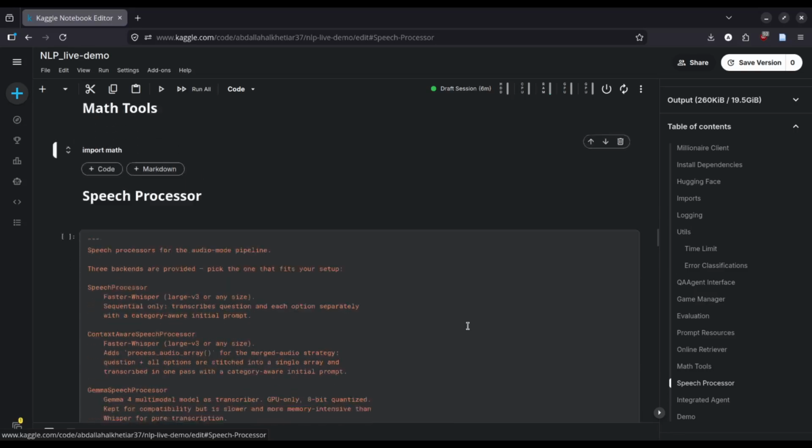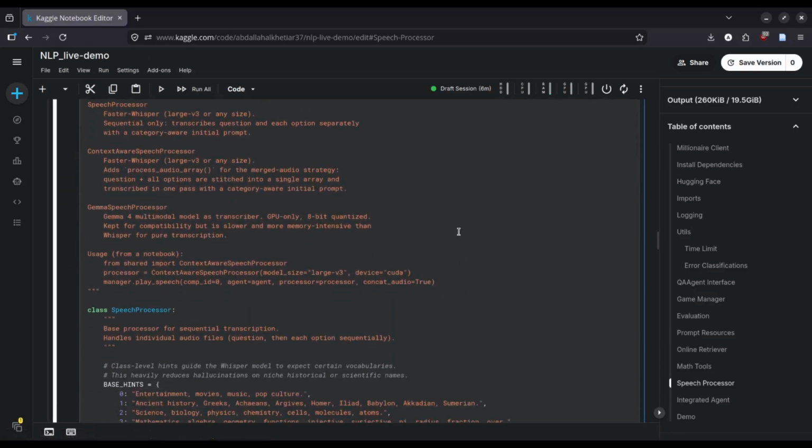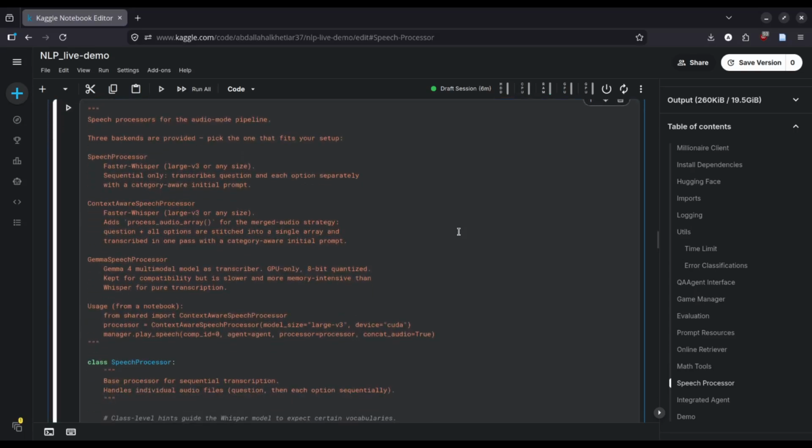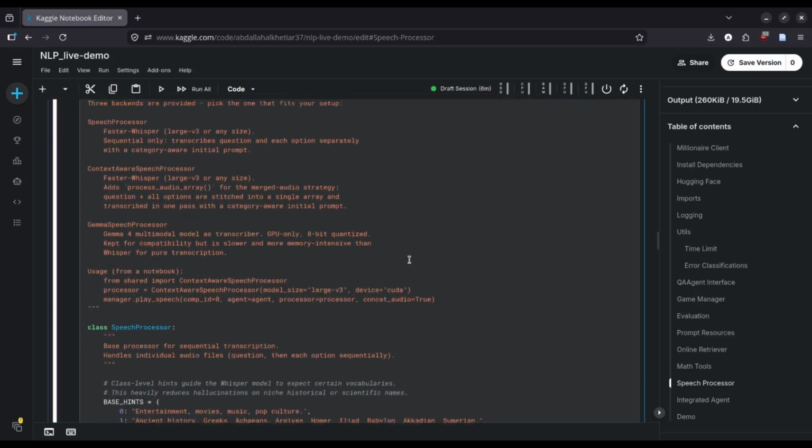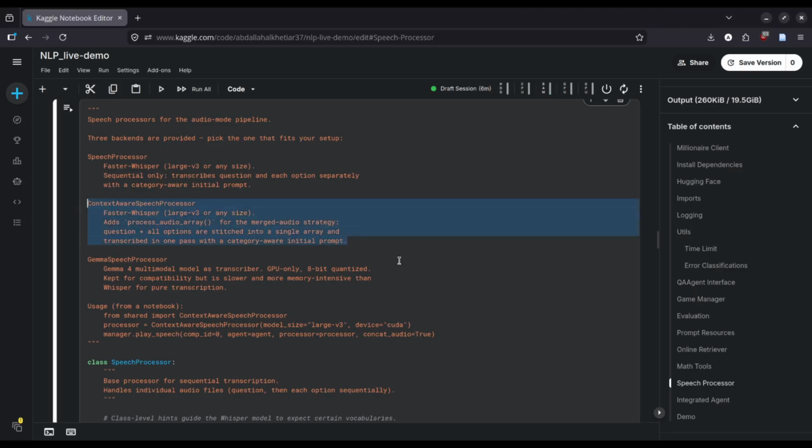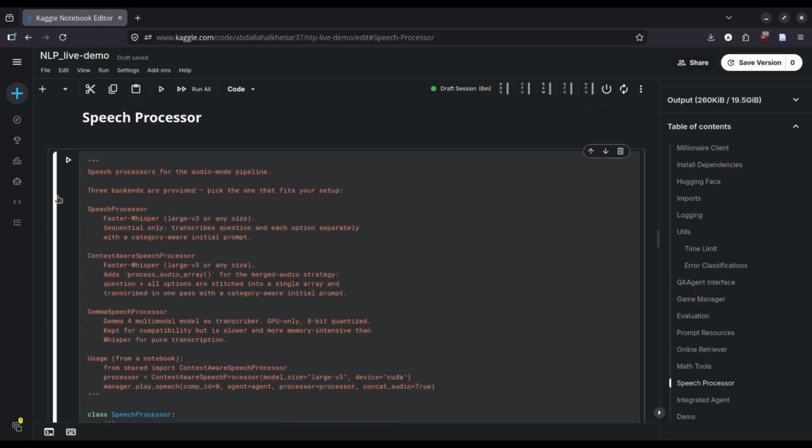And then we have the speech processor. This is the part that is responsible for transcribing the audio files for the speech mode. We are going to go in for the demo with the context-aware speech processor. We're going with the sequential processing, since it performed better with respect to the concatenated option, and it also saves us time, since the server only counts after the last option has been received, has been fetched.